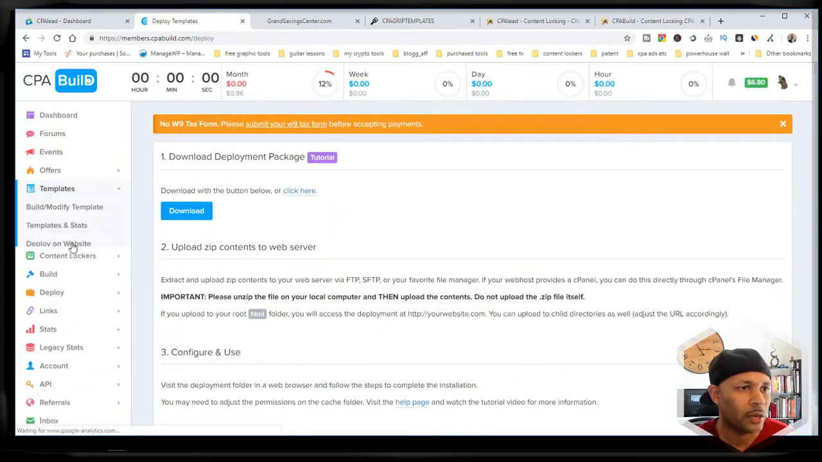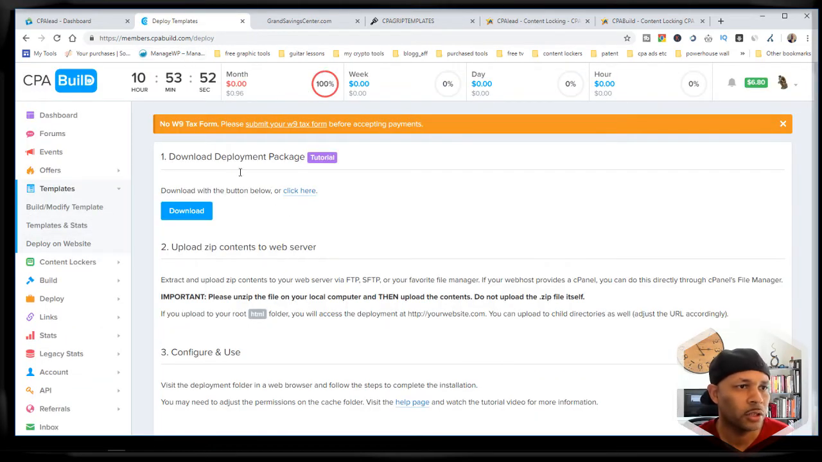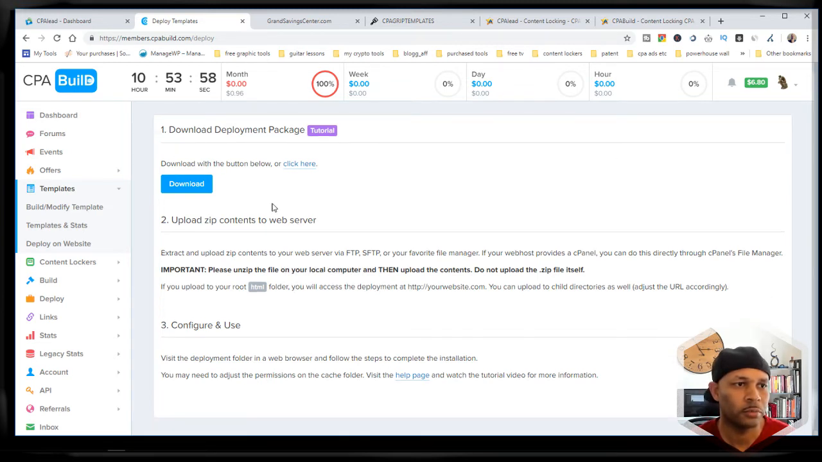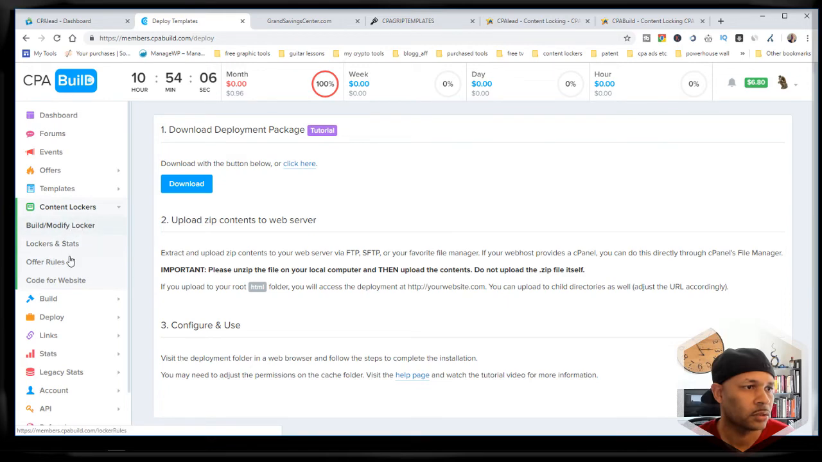And you have two options. You can allow CPA Build to host it, or if you want it to look more natural, you can download the code and paste it onto your own website, or host it yourself. All right, content lockers.